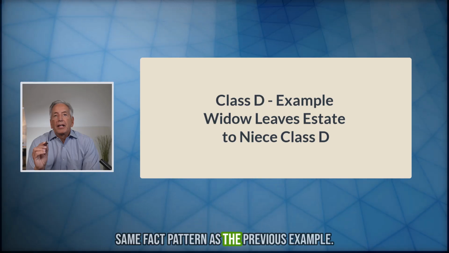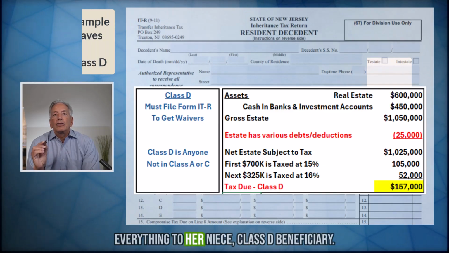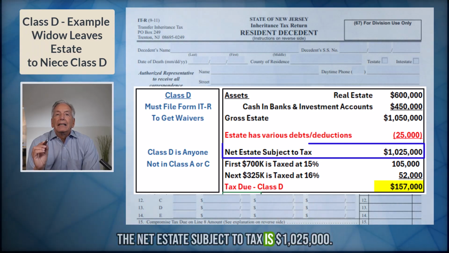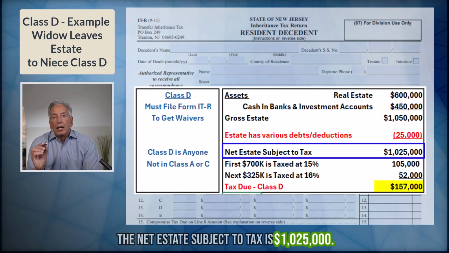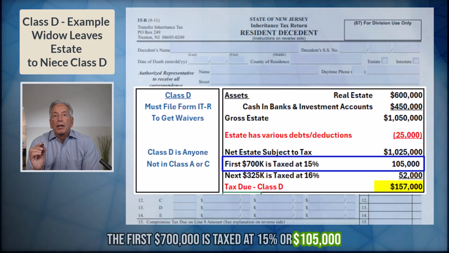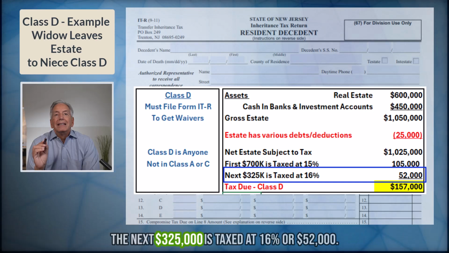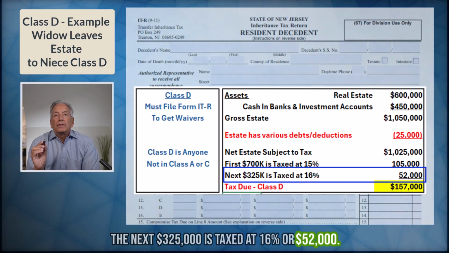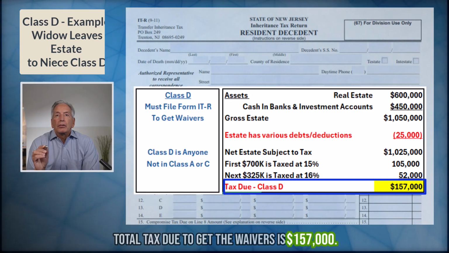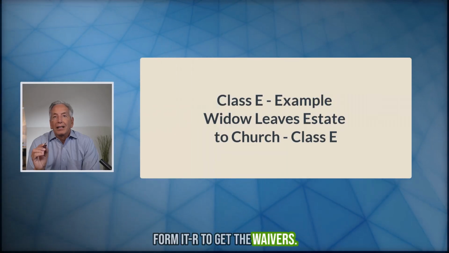Next example for Class D. Same fact pattern as the previous example. Widow passes away, but in this example leaves everything to her niece, Class D beneficiary. The net estate subject to tax is $1,025,000. The first $700,000 is taxed at 15% or $105,000. The next $325,000 is taxed at 16% or $52,000. Total tax due to get the waivers is $157,000. The executor must file Form ITR to get the waivers.